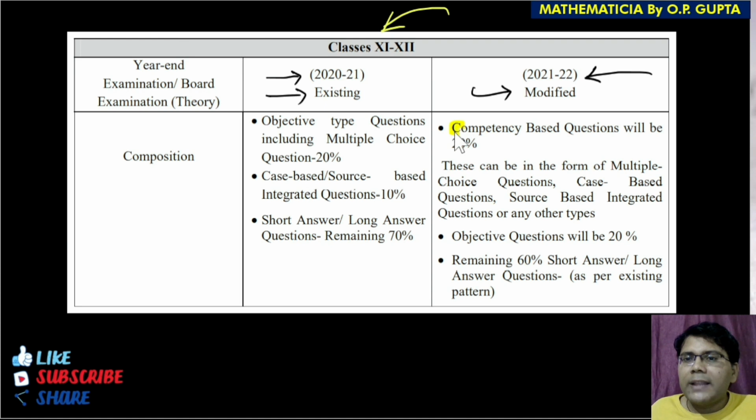See, competency based questions will be 20%. So can you calculate 20% of 80 marks? You know, the theory paper is of 80 marks. Can you calculate and give me a comment in the comment section?